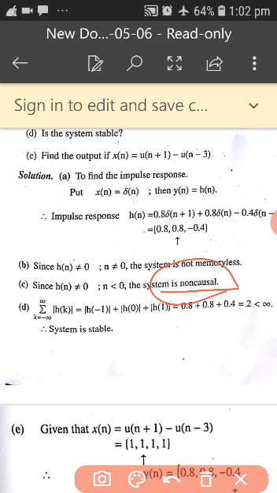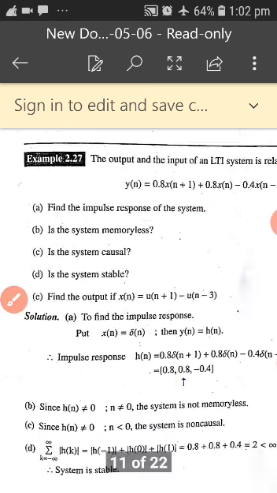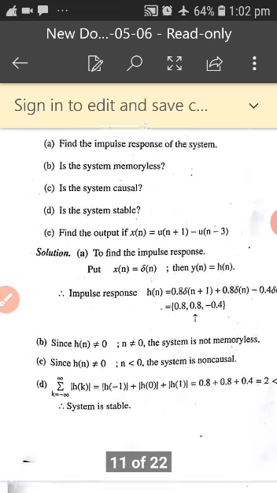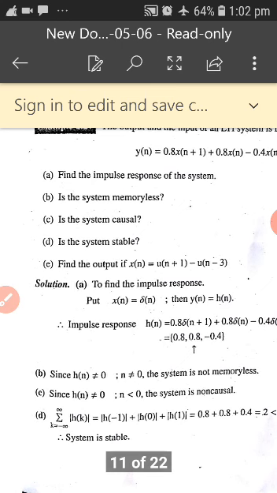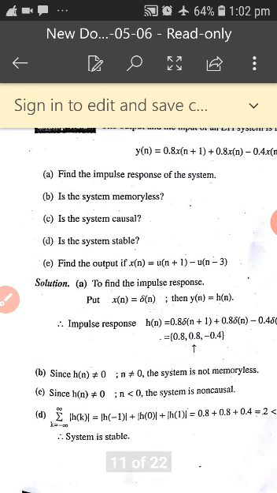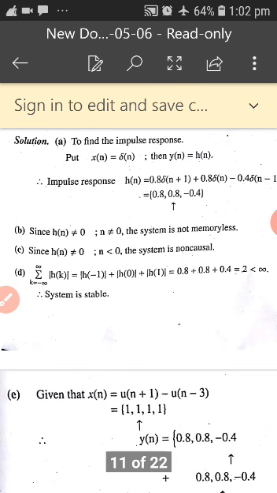When you substitute your values, the result is less than infinity, 2 is less than infinity, so the system is called stable. Next, what is the next bit? Is the system memoryless? We have seen whether the system is causal, and now the system is stable.